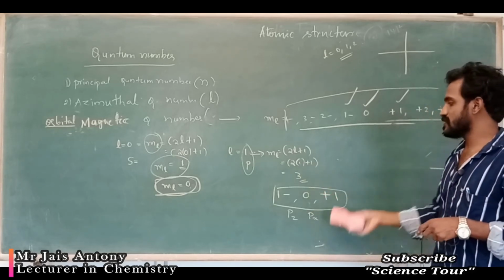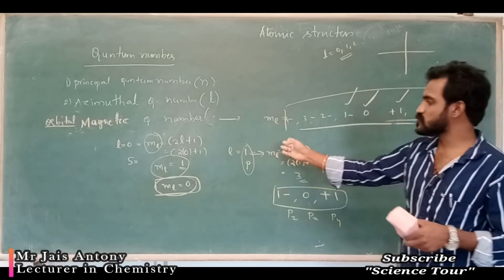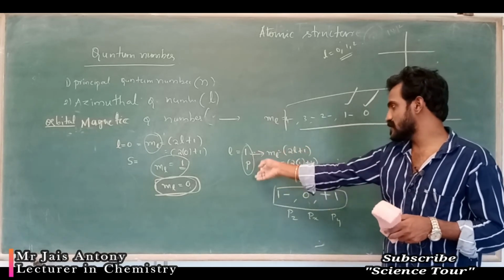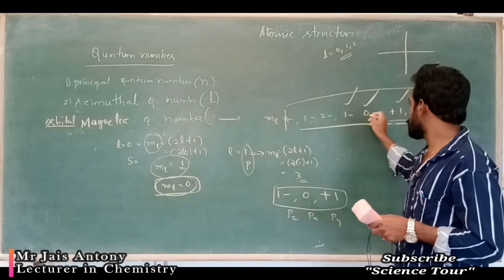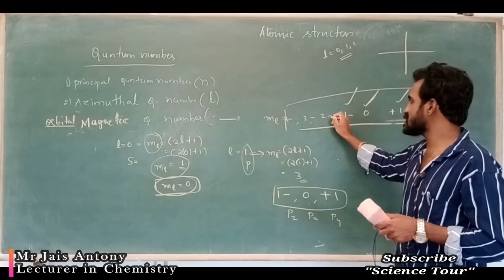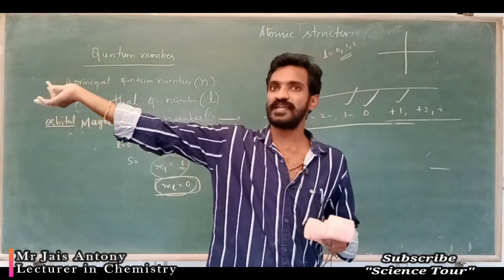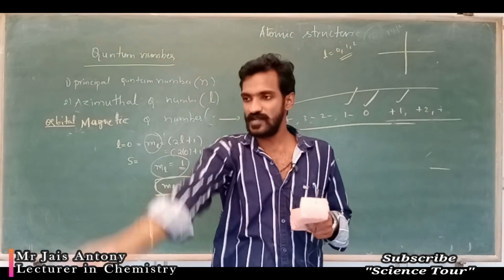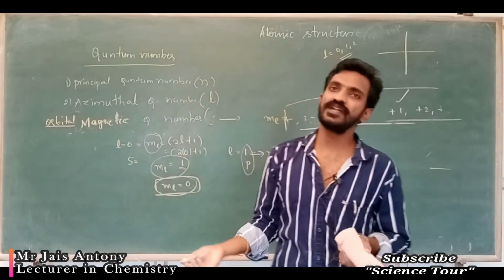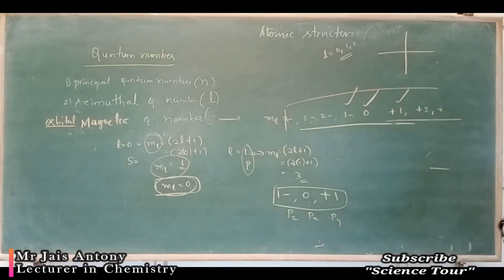These are for finding L values. Like that, you substitute 2, which means you are getting d orbital, meaning 0, plus 1, plus 2, minus 1, minus 2. This is actually orientation, which axis, whether it is minus axis, plus axis, down, up, it is the orientation of that particular orbital. Okay.